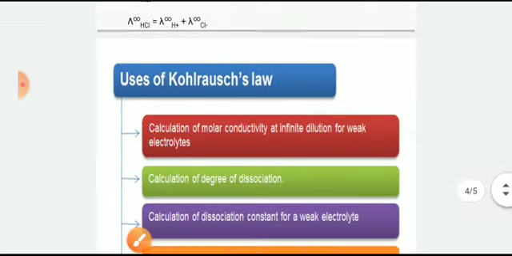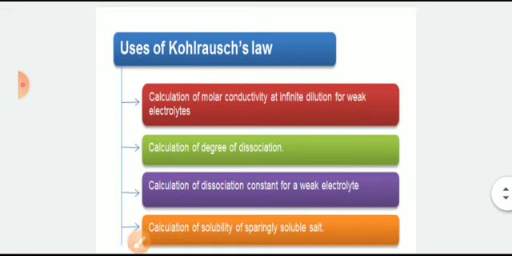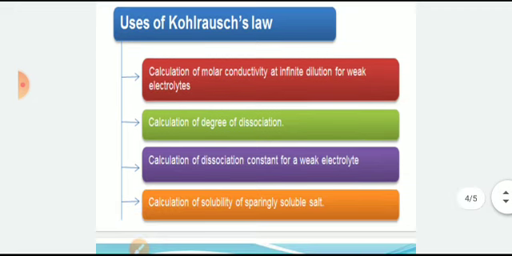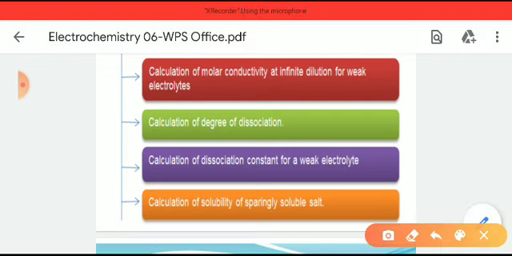Okay, so the applications of the Kohlrausch law. Mainly there are 4 applications, or uses, of the Kohlrausch law. The first is the calculation of the molar conductivity at infinite dilution of weak electrolytes.